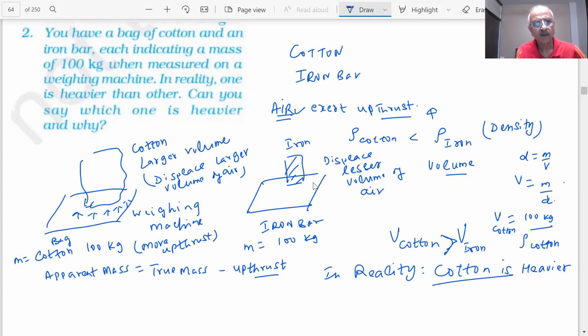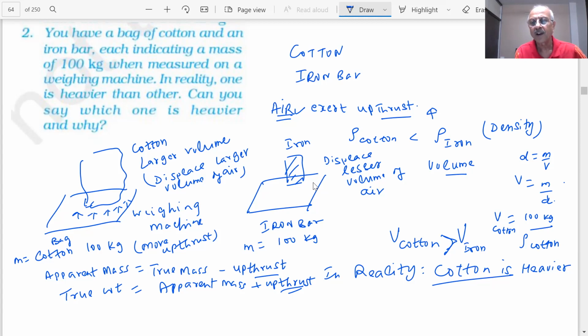Is it clear? Yes, sir. True weight is equal to apparent mass plus upthrust. If I take it on the other side, this upthrust is more in the case of cotton. So the true weight of cotton is more.